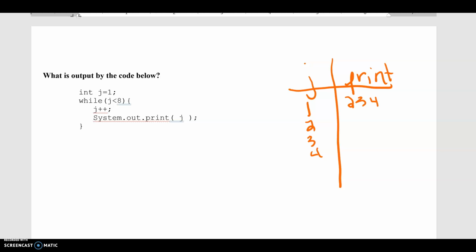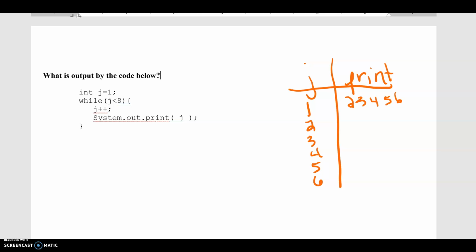I'm going to test my condition. Is 4 less than 8? Well, that's true, so I'm going to increment j, and then I'm going to print j. I'm going to come up and test my condition. Is 5 less than 8? Well, that's true, so I'm going to increment j to 6, and I'm going to print j. I'm going to test my condition. Is j less than 8?